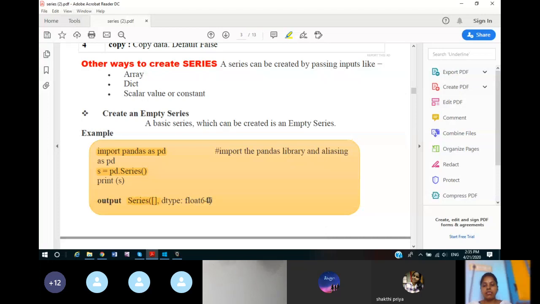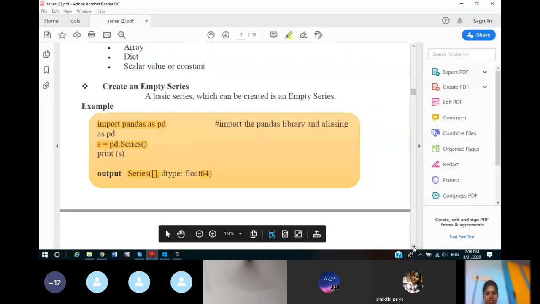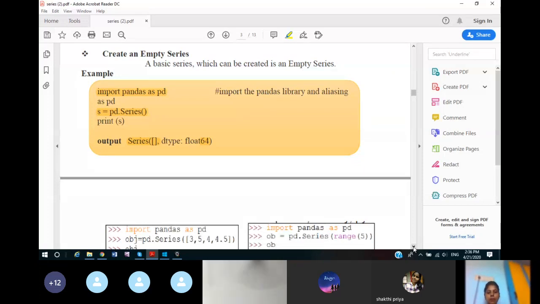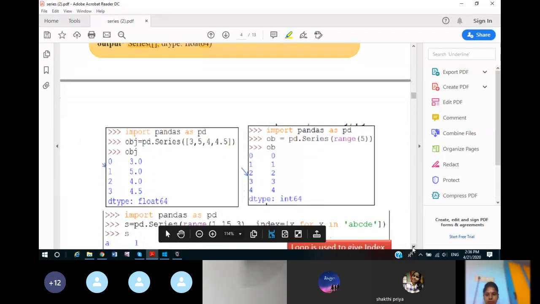It is known as the 64 is my operating system bit, so it is representing 64. If you are using an operating system having 128 bits, then it will display 128. If you are using a 32-bit operating system, it will display 32-bit here. Now again we will go on to another method.